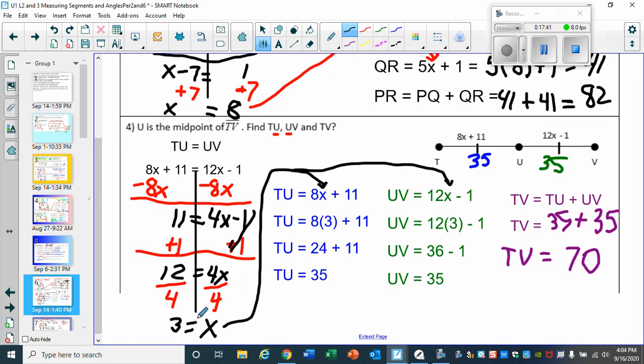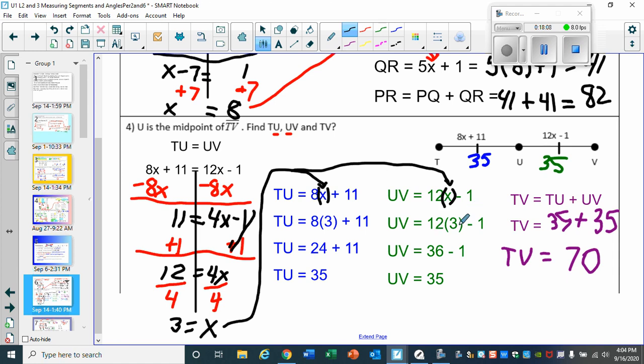3 equals x. And you plug 3 into both expressions. Now always use parentheses: 8x plus 11, 12x minus 1. You should get the same result. It's our order of operations. So for instance, 8 times 3, 24, plus 11, 35.